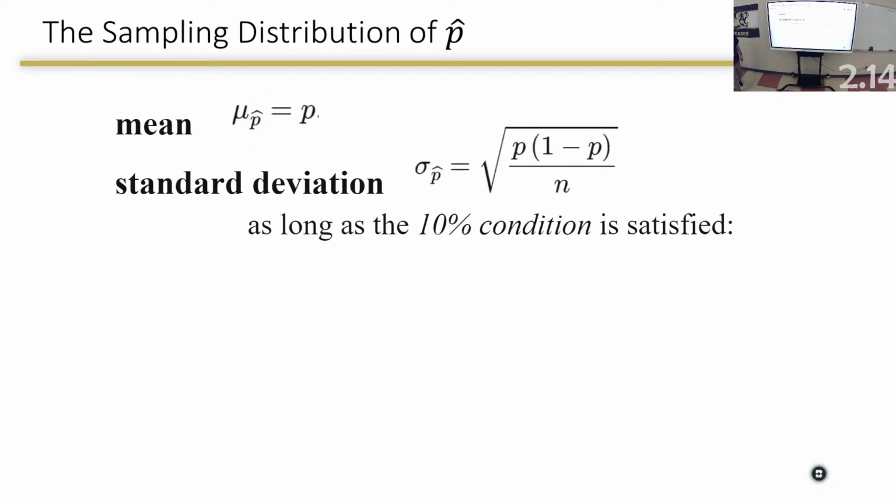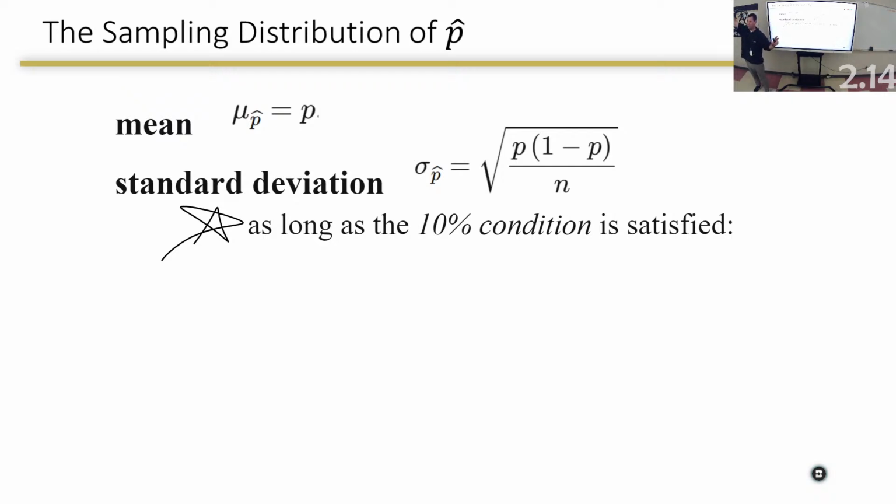Here we go. Oh, gosh, I always forget this. They added this a couple years ago. Now, this is where students mess up sometimes because they say n times p and n times 1 minus p have to be bigger than 10. This is the 10% rule. That's different. It's completely different. Has nothing to do with that. So make sure you separate those two things.